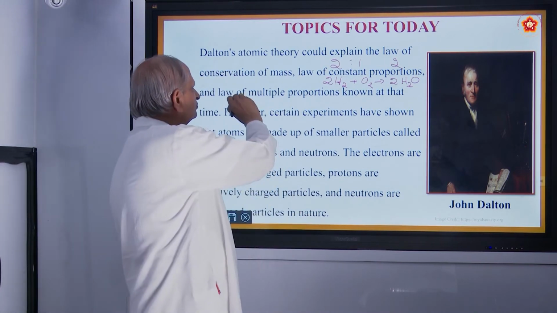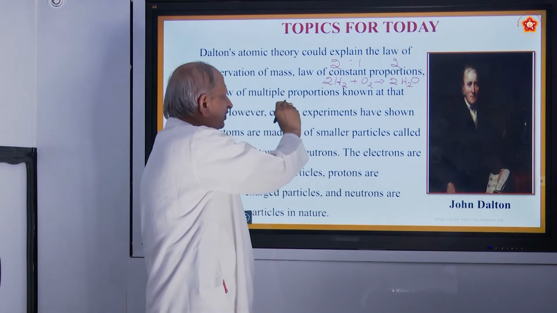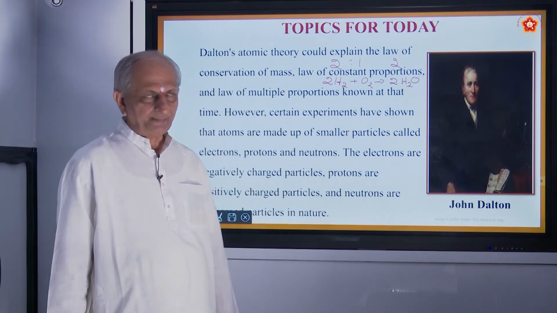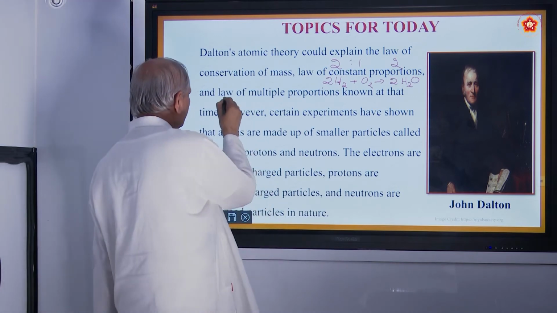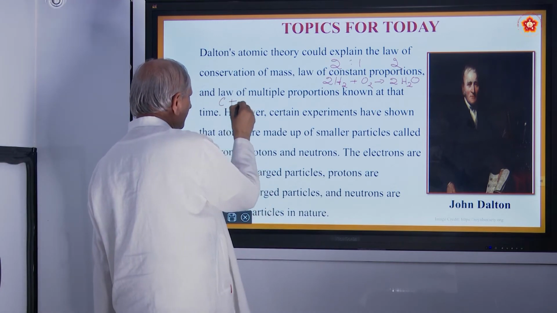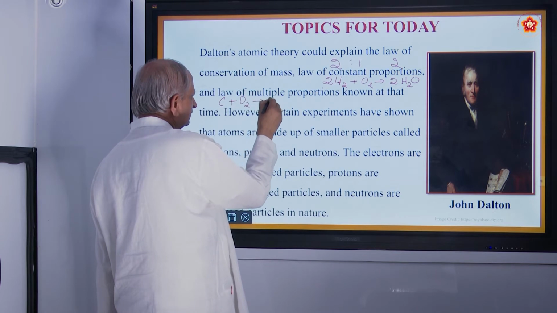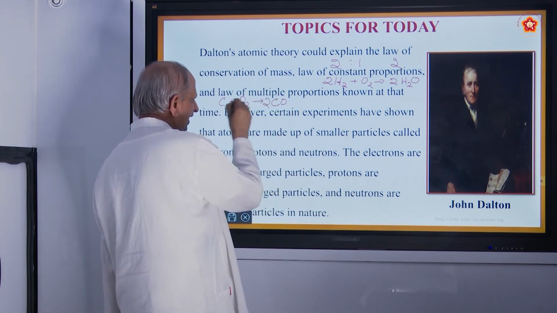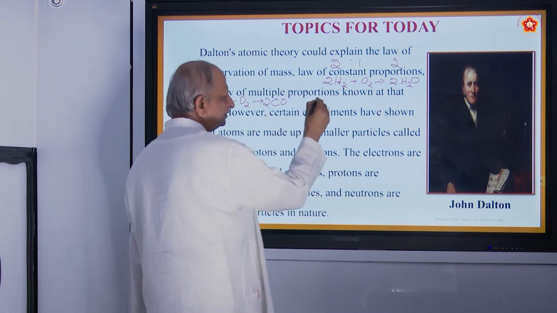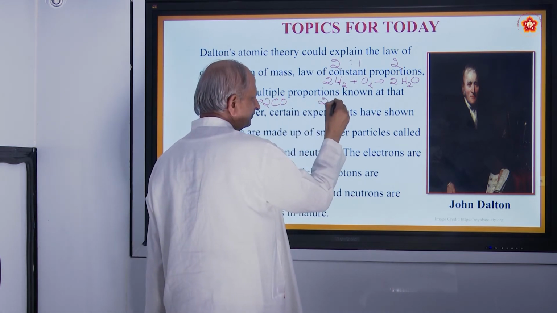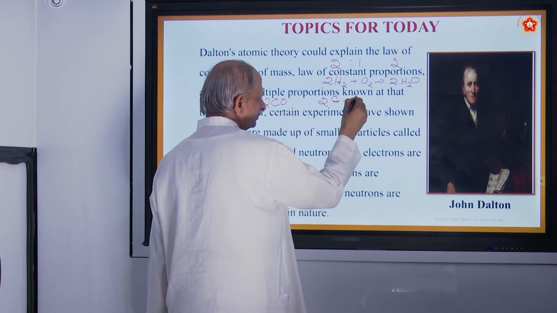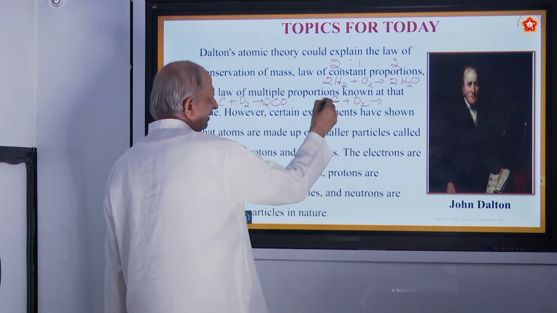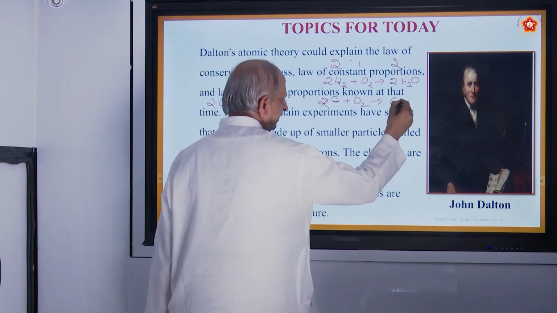And also his theory proved what is called as multiple proportion, means when 2 elements like carbon and oxygen combine, they form 2 gases, namely carbon monoxide and carbon dioxide.